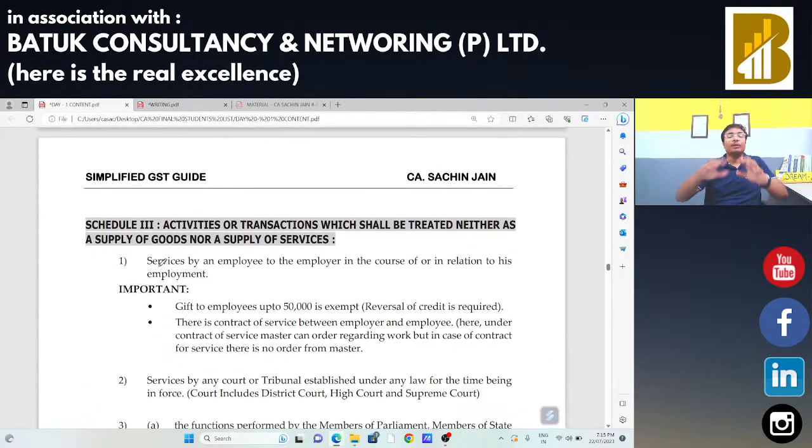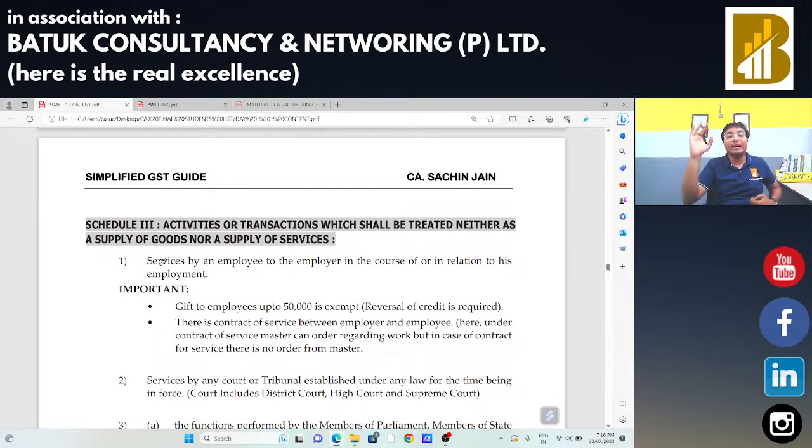So that is the basic concept of your Schedule 2. Just comment in the chat box that Schedule 1 and Schedule 2 are okay for you. Schedule 1 was related to all the activities or transactions mentioned in Schedule 1. Whether there is a consideration or no consideration, the same should be considered as your supply. And Schedule 2 talks about the supply of goods or supply of services.